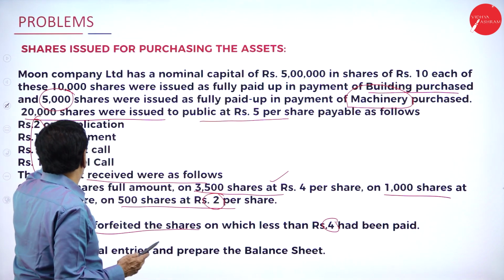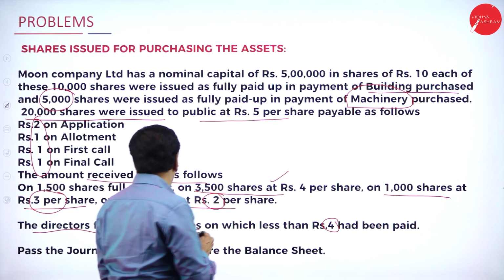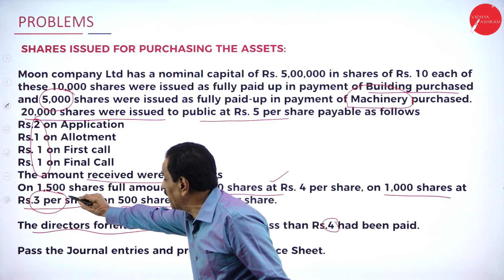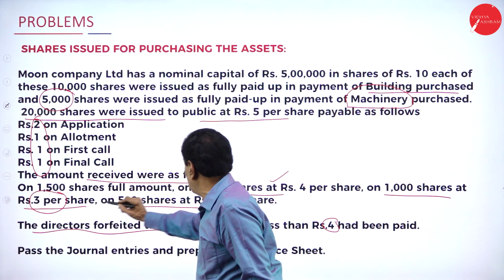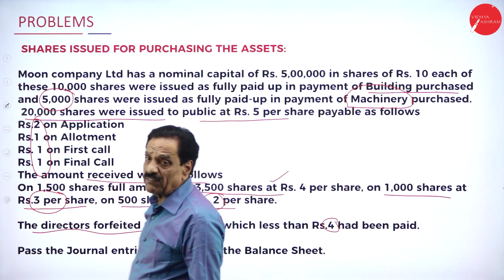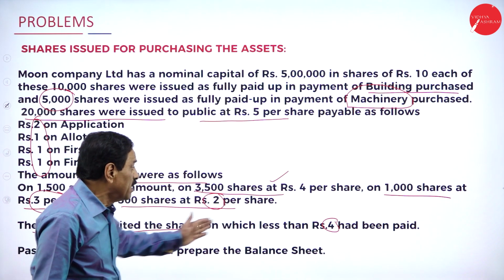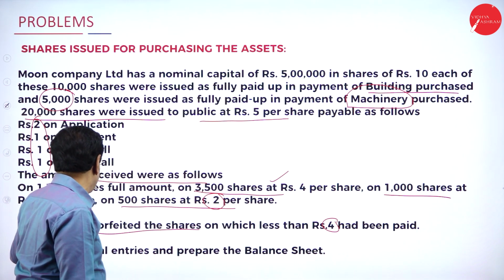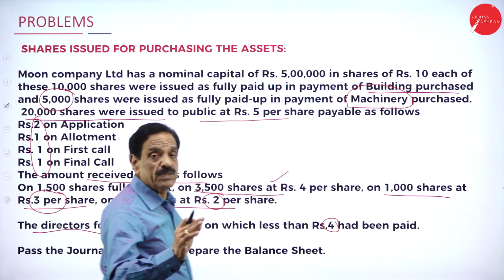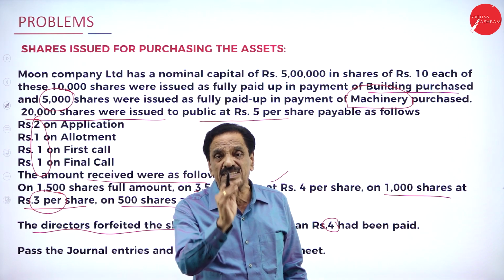How many shares were issued to the public? 20,000. But how many shares were subscribed? 1,500 with full amount paid, 1,500 plus 3,500 becomes 5,000, plus 1,000 is 6,000, and another 500. Totally subscribed by the public is only 6,500.